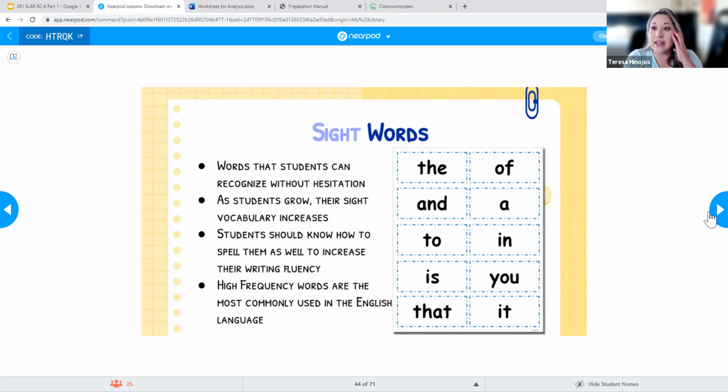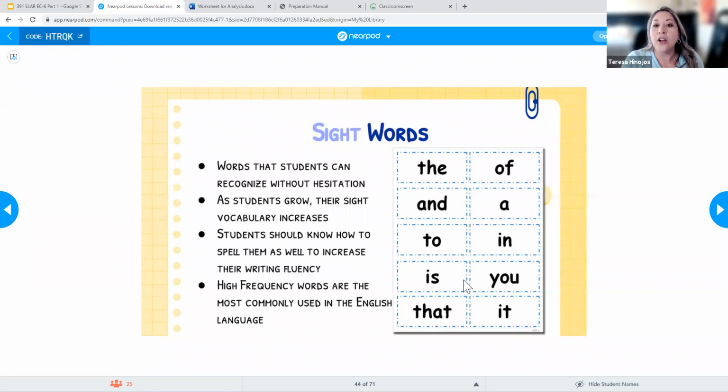Okay, so they're words that are going to be in the majority of the English language. Now, as kids get older, they're going to start to increase that sight vocabulary. So we're going to start them off with those first words that they're going to be encountering very often. That way, when they start learning how to decode other words, if they come across these ones, they just have them memorized. And so it's going to help them to read quicker and decode quicker.